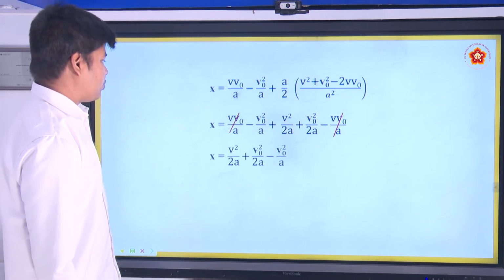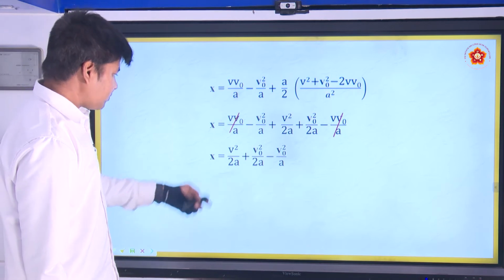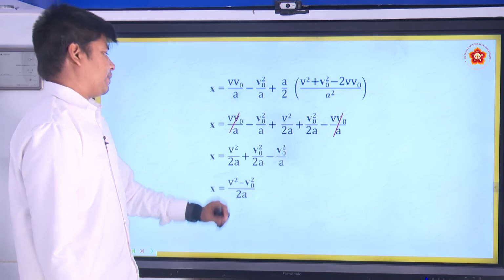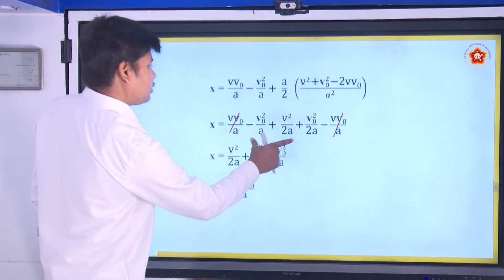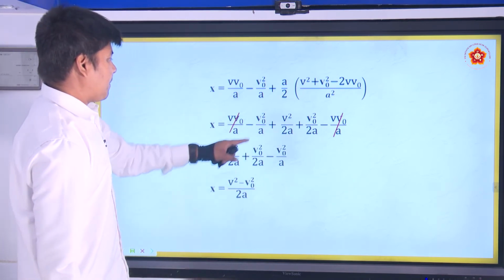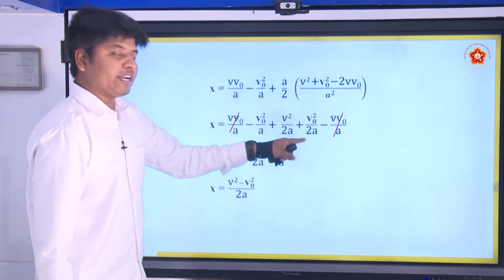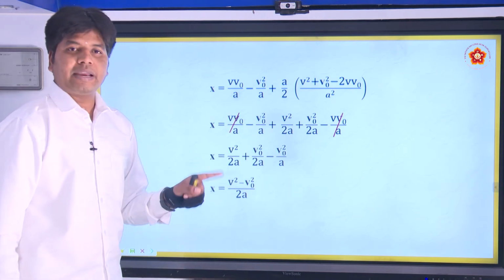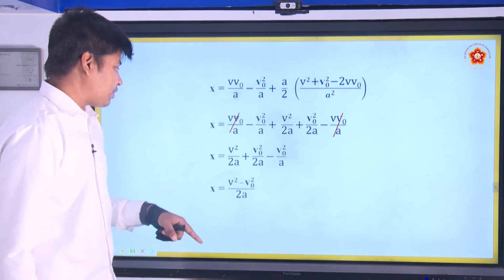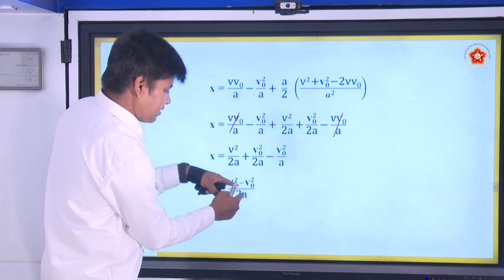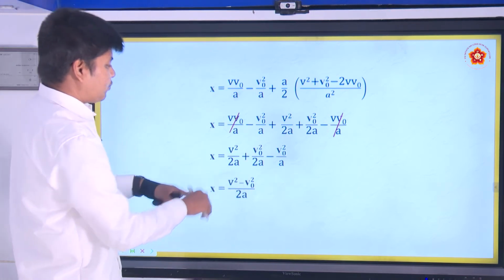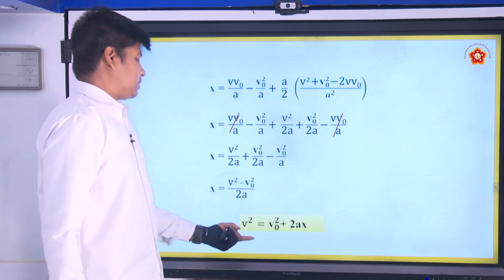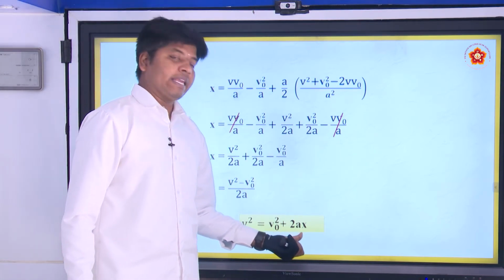These two can add up to give rise to v square minus v naught square by 2a. When these two add up, what happens? Minus 1 plus 1 by 2. If you take v naught square by a as common, that will be minus 1 plus 1 by 2, that gives you minus 1 by 2. That is what is written here. So it is v square minus v naught square by 2a. So that gives you v square is equal to v naught square plus 2ax.